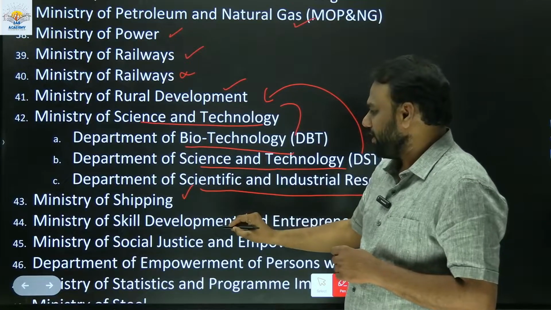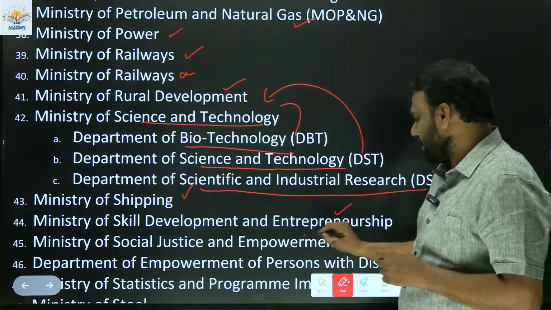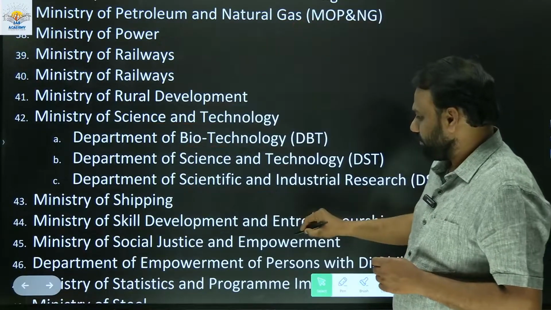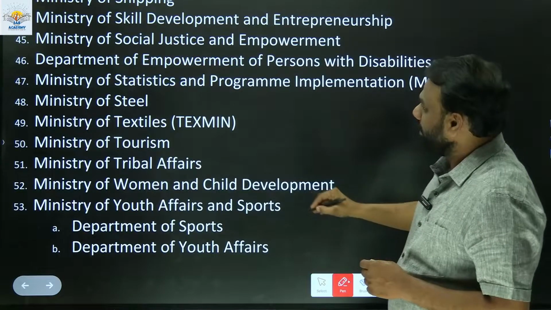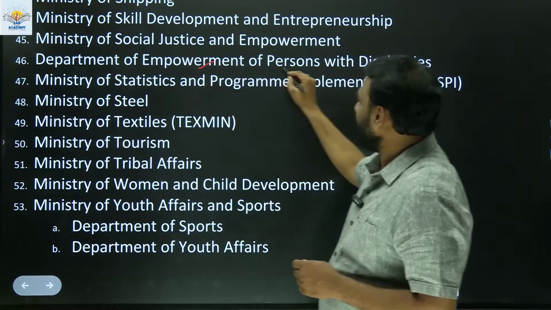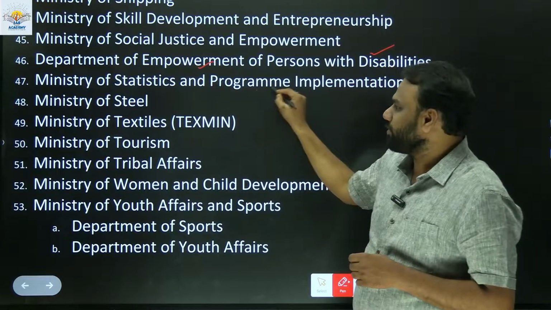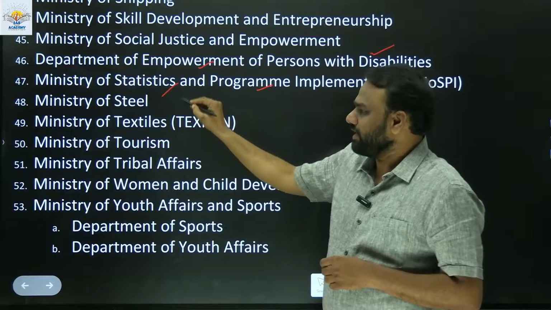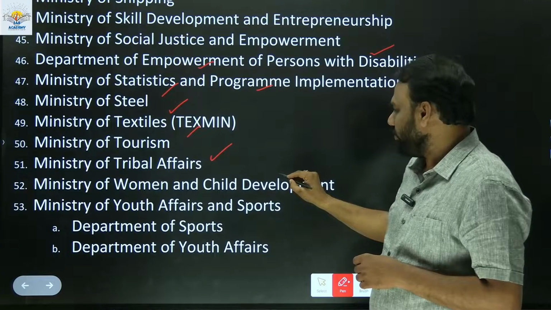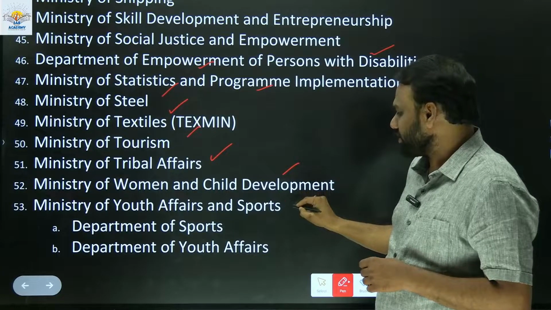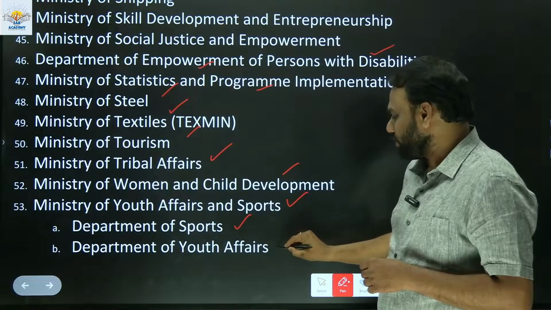Next, the Ministry of Shipping, the Ministry of Skill Development and Entrepreneurship, and the Ministry of Social Justice and Empowerment. Next, the Department of Empowerment of Persons with Disabilities, the Ministry of Statistics and Programme Implementation, the Ministry of Steel, the Ministry of Textiles, the Ministry of Tourism, the Ministry of Tribal Affairs, the Ministry of Women and Child Development, and the Ministry of Youth Affairs and Sports. Within this, we have the Department of Sports and the Department of Youth Affairs.